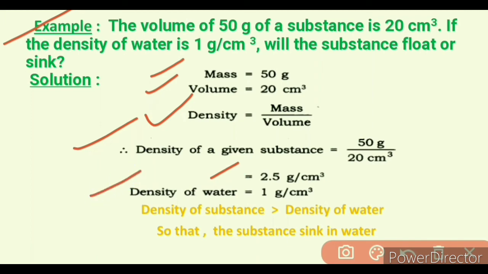And density of water is equal to 1 gram per centimeter cube. So we know when the density of substance is greater than the density of water, then the object sinks in water. At that time buoyancy force is less than the weight of the object.